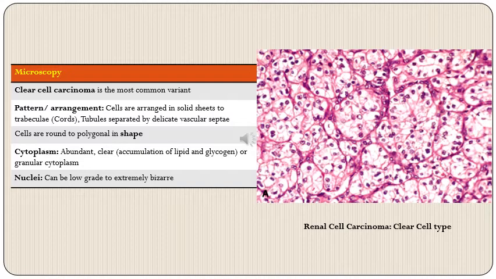Now the cell appearance: the cells are round to polygonal in shape, and the cytoplasm is abundant and clear, because it is clear cell carcinoma. This clear appearance is because of accumulation of intracellular lipid and glycogen. At times they can have granular cytoplasm, but mostly the characteristic appearance will be of the clear cell type. The nuclei can be low grade to extremely bizarre depending upon the grade of the tumor.